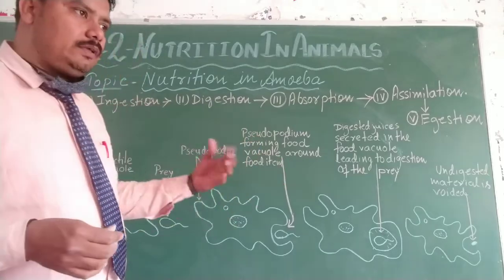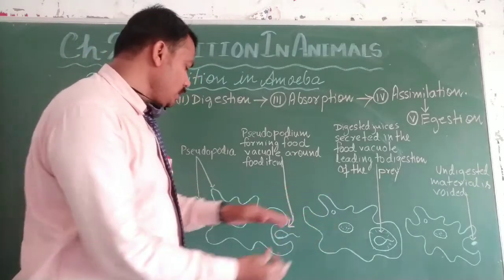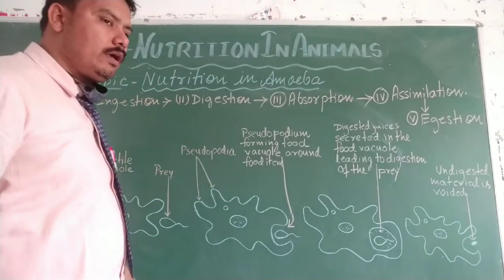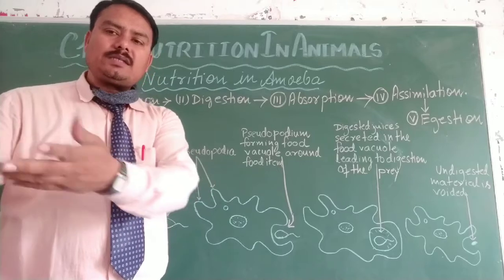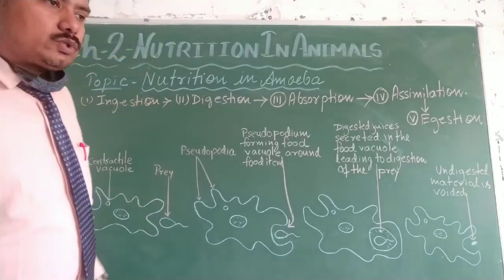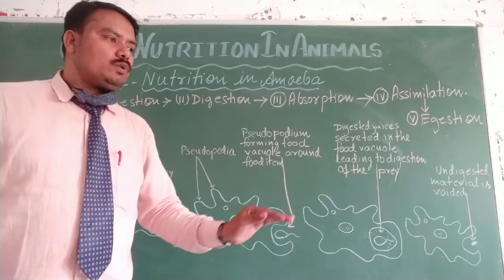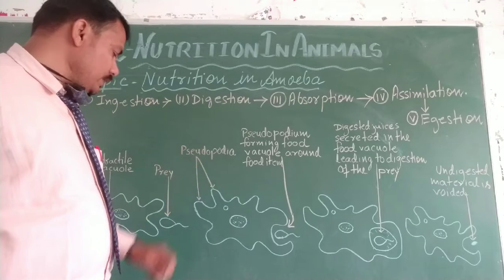Wherever they see the food, if the prey is here, they start moving in front. If the food is here, they start moving this side. If the food is here, they start moving back side. From any part of the body, they extend their body part and start moving. So by the help of that false feet, they move towards their prey. The name of that false feet is pseudopodia.